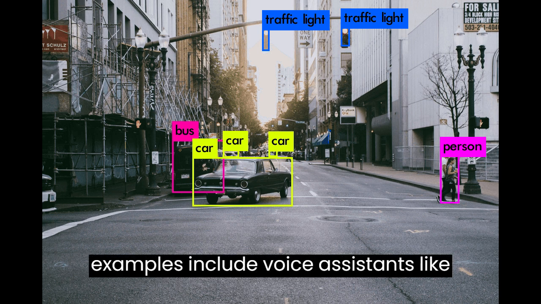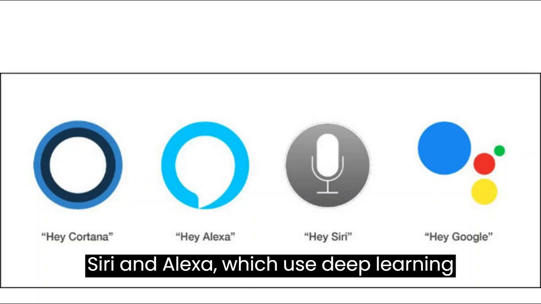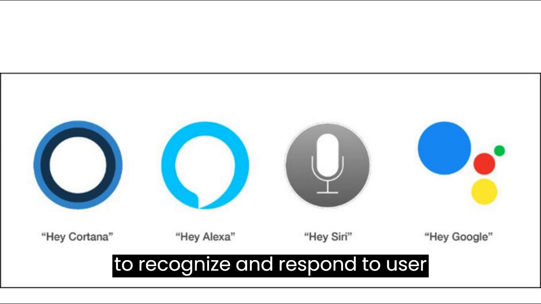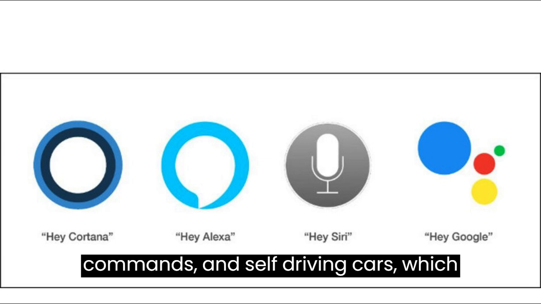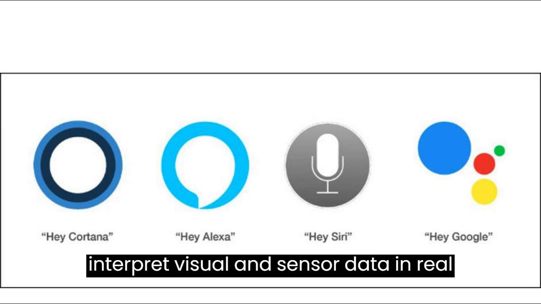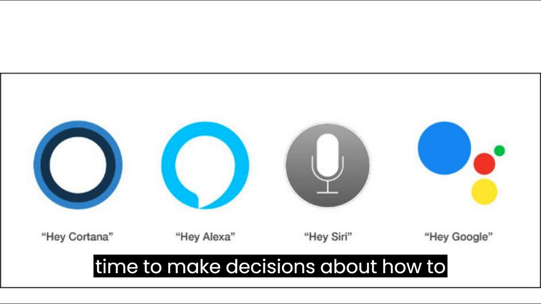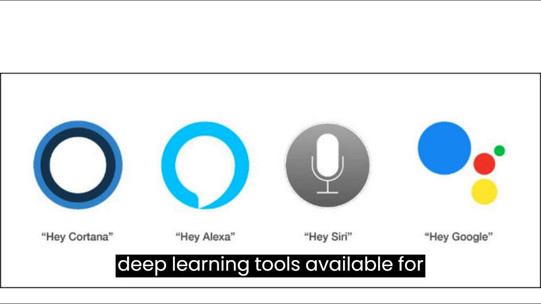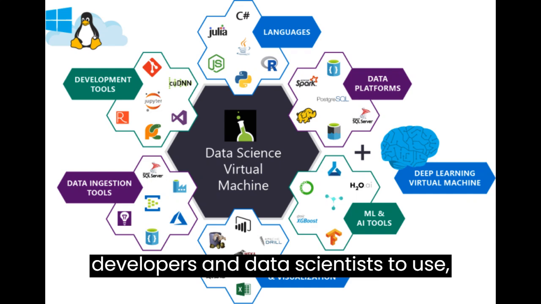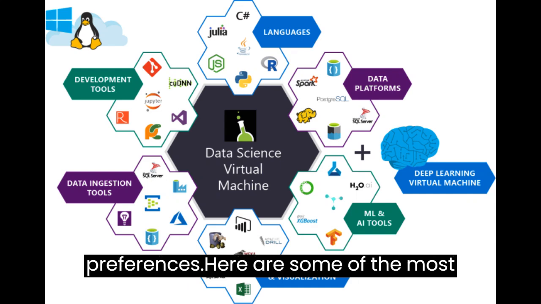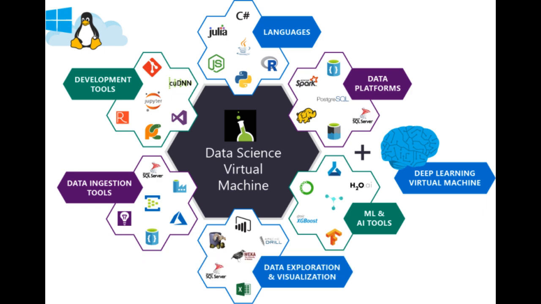Other examples include voice assistants like Siri and Alexa, which use deep learning to recognize and respond to user commands, and self-driving cars, which use deep learning to recognize and interpret visual and sensor data in real time to make decisions about how to navigate the road. There are several deep learning tools available for developers and data scientists to use, depending on their specific needs and preferences. Here are some of the most popular deep learning tools.